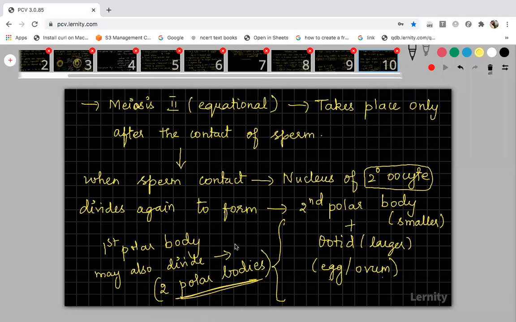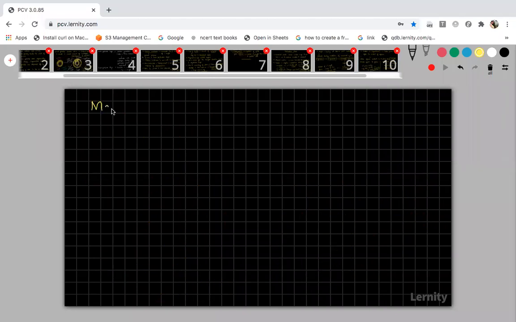So the maximum number of polar bodies present within the ovum are here 2 and here 1. So totally 3 polar bodies. You write that point also: the maximum number of polar bodies present within the ovum.